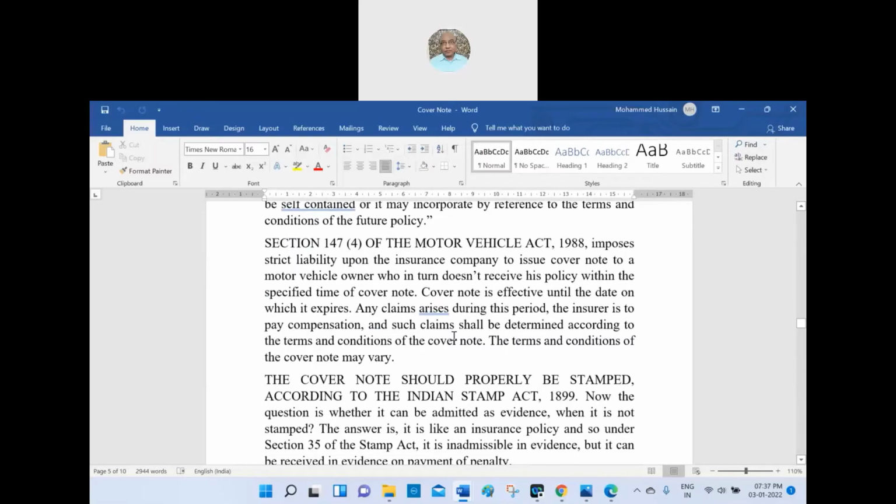Now, the Motor Vehicles Act, Section 147 sub-section 4, imposes strict liability upon the insurance company to issue the cover note to a motor vehicle owner who does not receive the policy within the specified time of the cover note. This section 147 sub-section 4 of the Motor Vehicles Act of 1988 clearly says a cover note is effective until the date on which it expires. Up to that extent it will be effective. If any claim arises during this period, the insurer has to pay compensation, and such claims shall be determined according to the terms and conditions of the cover note.